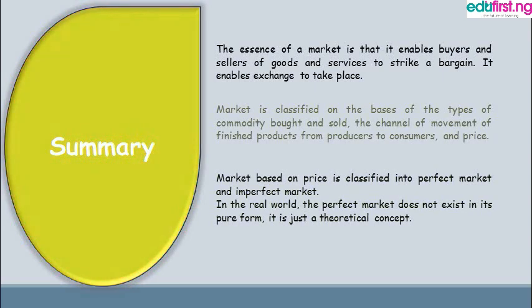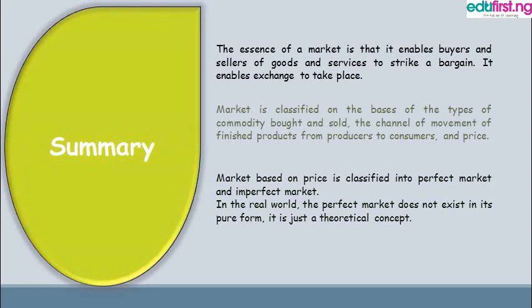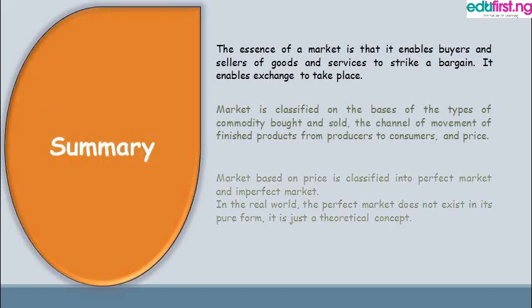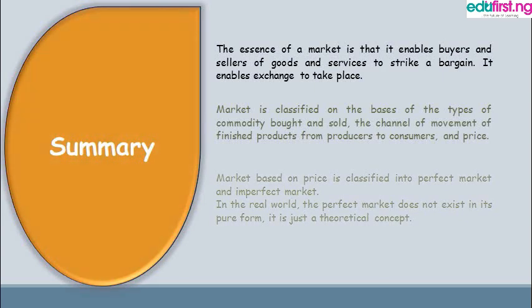Market based on price is classified into perfect market and imperfect market. It is worthy of note, as said earlier, that in the real world, the perfect market does not exist in its pure form. It is just a theoretical concept.